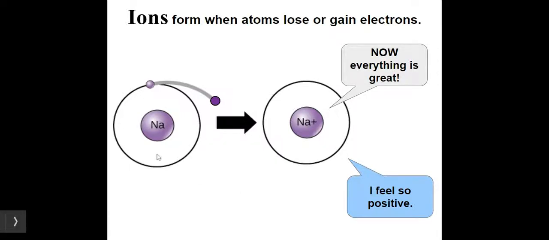So this sodium atom right here has one valence electron. So if it gets rid of that one, then it has either all full or all empty shells. So now it says, now everything is great.